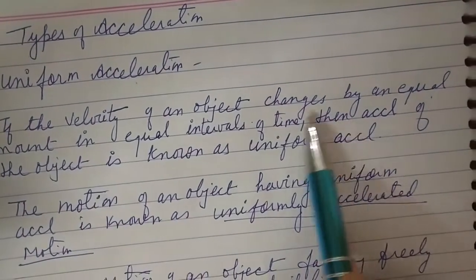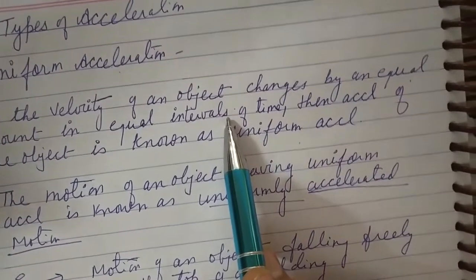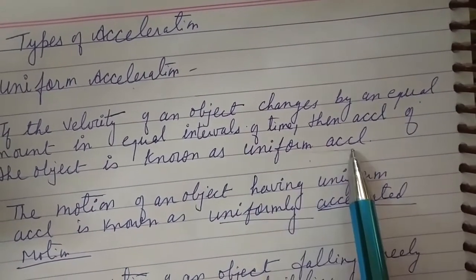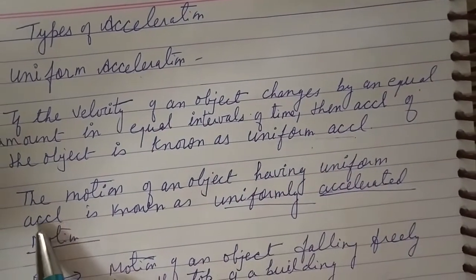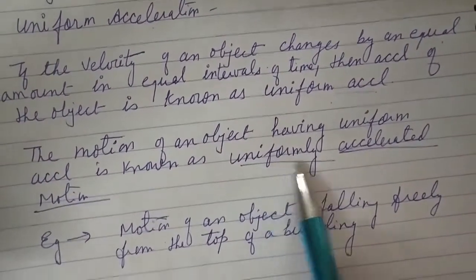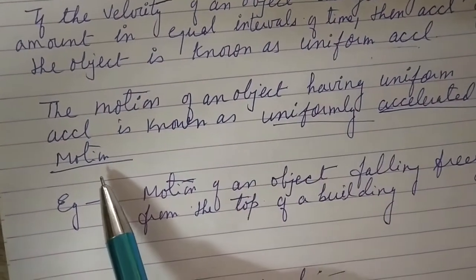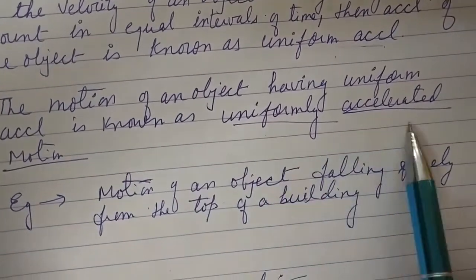The motion of an object having uniform acceleration is known as uniformly accelerated motion.